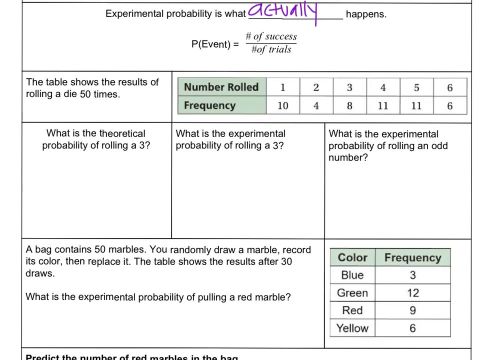So right here, this table shows us the result of rolling a die 50 times. So in this column, I have the number that was rolled. So a die has numbers 1 through 6 on it. And this bottom row is how many times that number got rolled. So for instance, this one right here, when they rolled a die, it landed on 1 10 times. That's what frequency means. How many times did that happen?